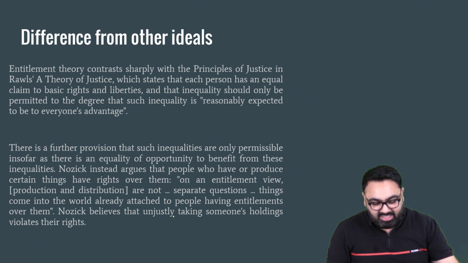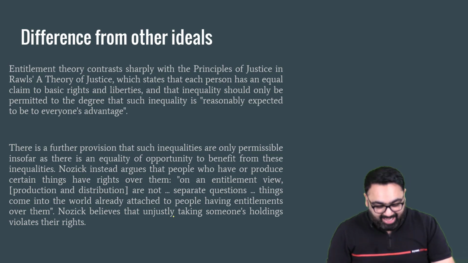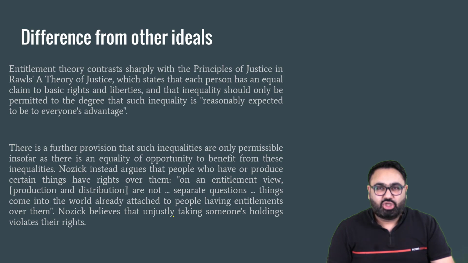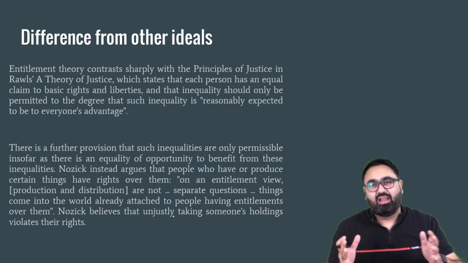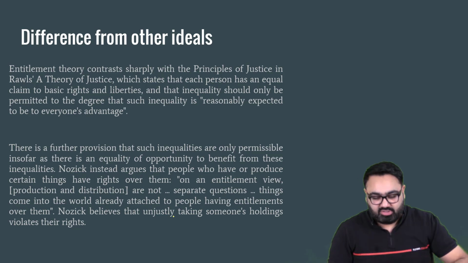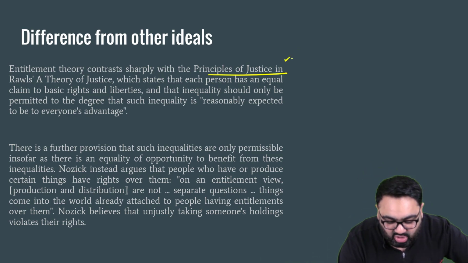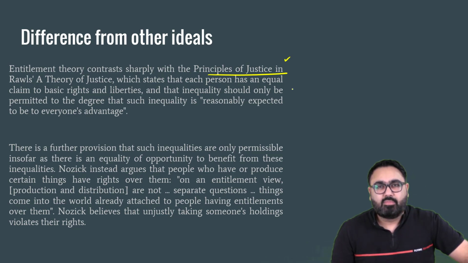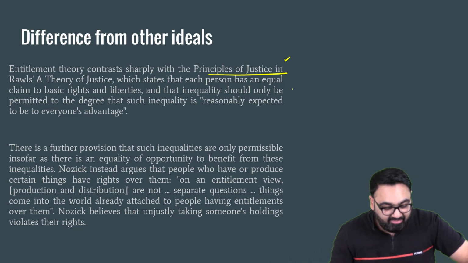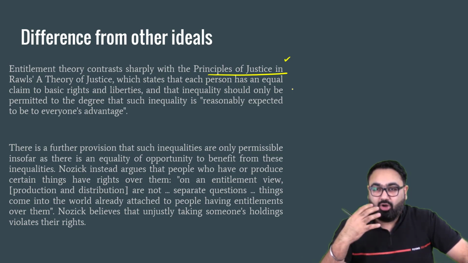Now, the interesting part is that his theory has been criticized as well. His theory does not go well with some other theories. For example, later on we will study John Rawls. John Rawls famously gave his own theory of justice, which is very different, where he talks about distribution of resources and opportunities in the society in an equal manner.